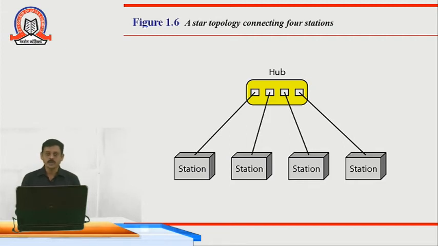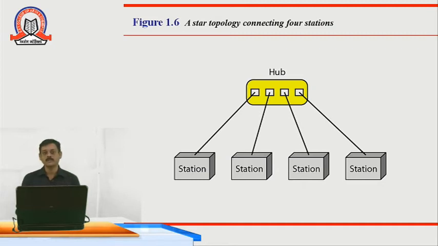The advantage of star topology is that whenever the connection between one station and the hub breaks down, only that device is not able to communicate with others, but the rest of the network continues. But if the centralized hub breaks down, then the entire network will collapse.